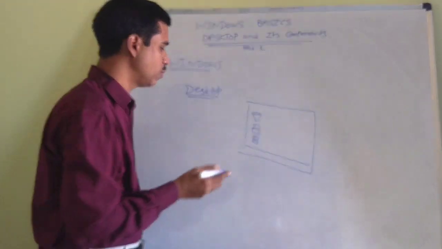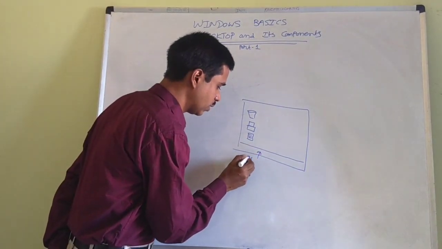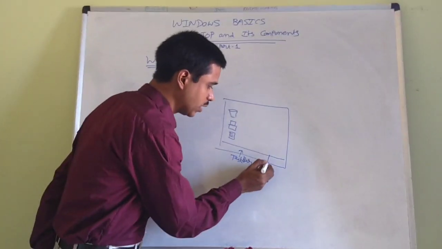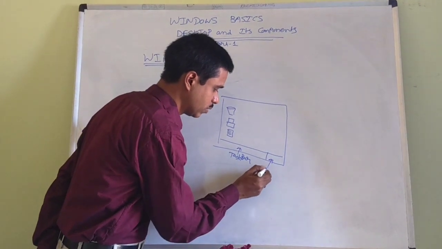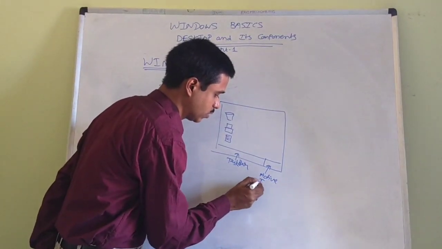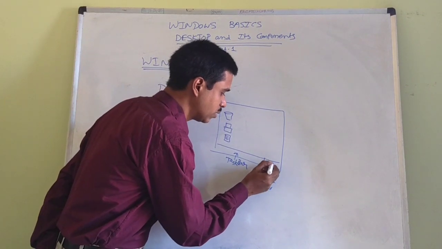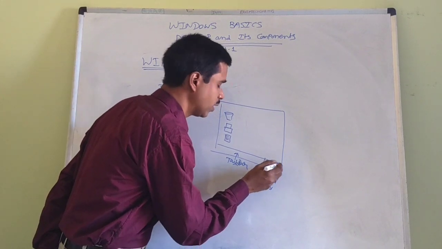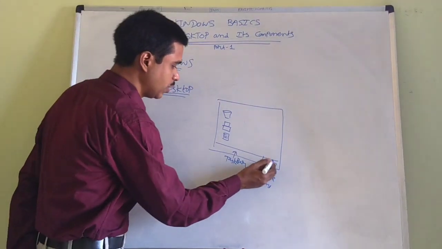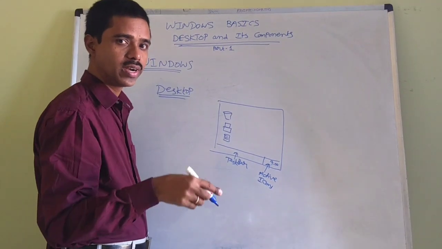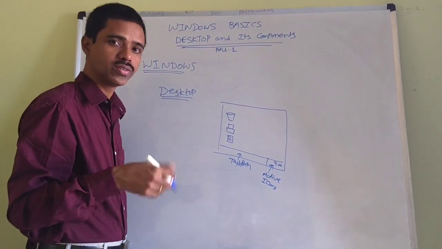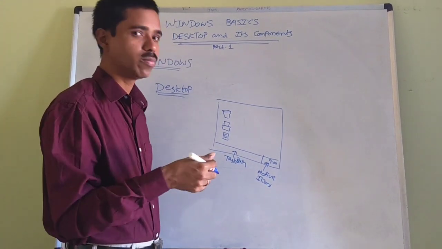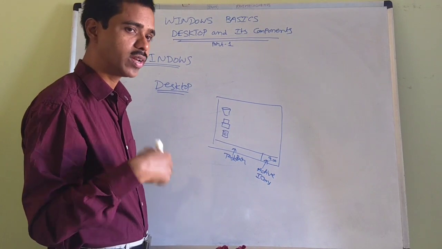Small pictures, and moreover it has the taskbar also. The parts of a desktop window look like this taskbar, and in the bottom right corner we have the active icons. There it is displaying the time and all, date and time, etc. It is used to store the active icons, not only date and time. Some other background applications are also running while the system is started. Some background applications are required to support the system to run.